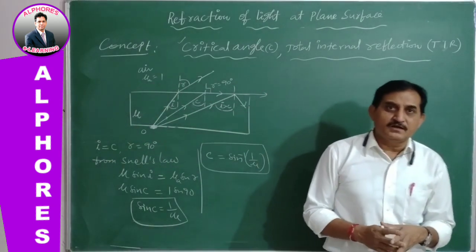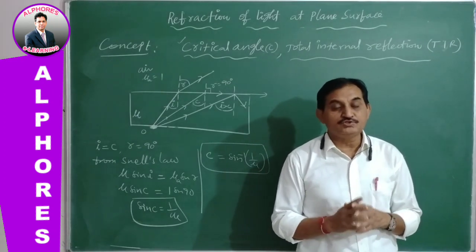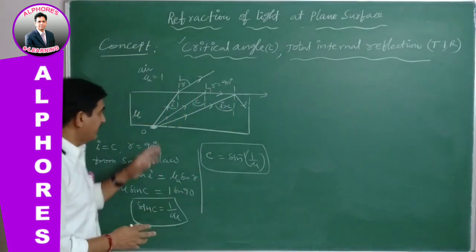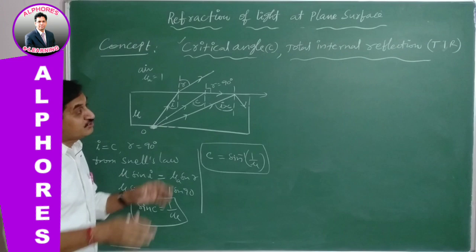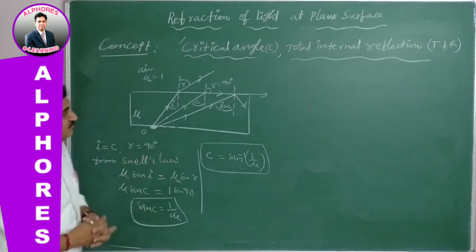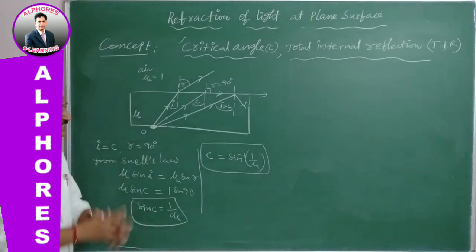Not even a negligible percentage of light is lost. The total light incident on the boundary is reflected without any loss. Why is it internal?